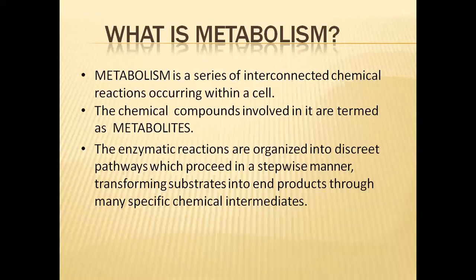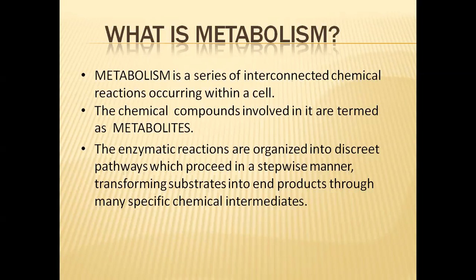In this series, stepwise reactions go on. Initially substrates will be there, and those substrates will be converted into end products. In the intermediate stages, many chemicals will be formed. Those chemicals are called chemical intermediates.